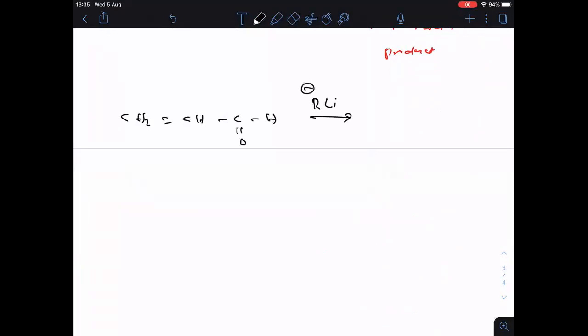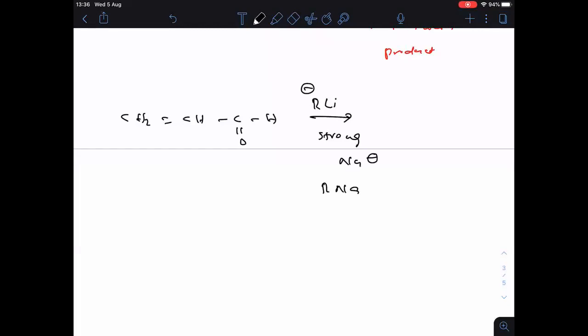Clear? Now, in that RLI, R minus is there now. R minus is the very strong nucleophile. You can take RLI or anything. They are very strong nucleophiles.